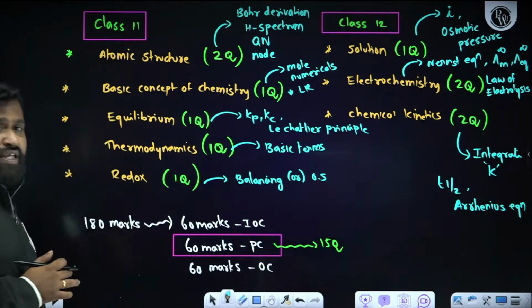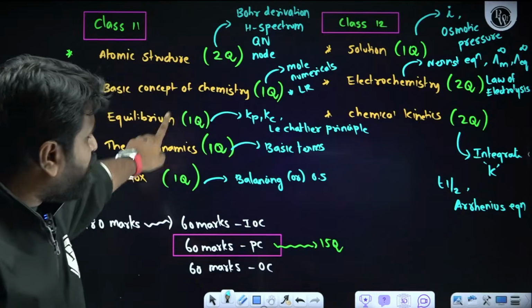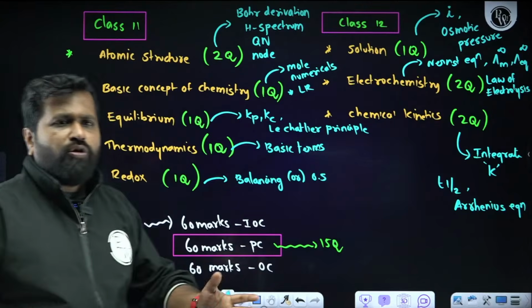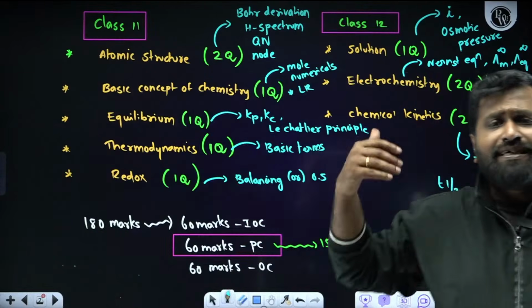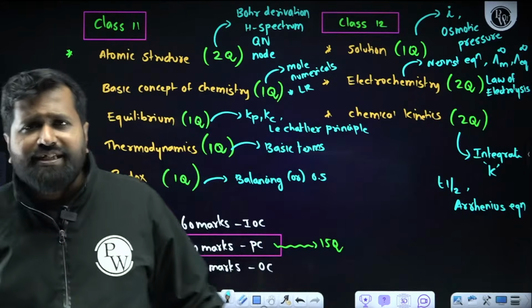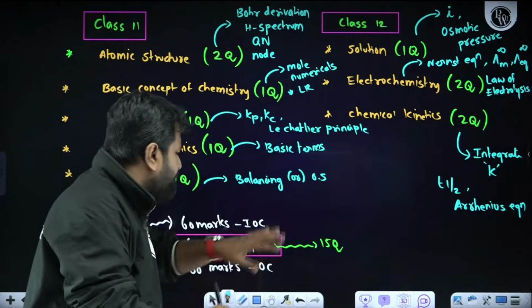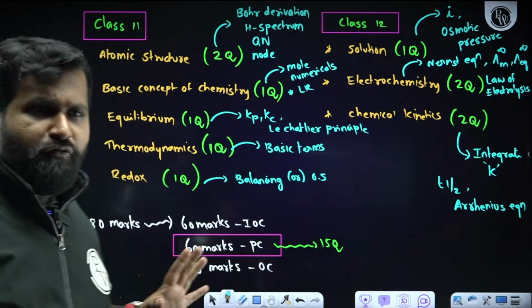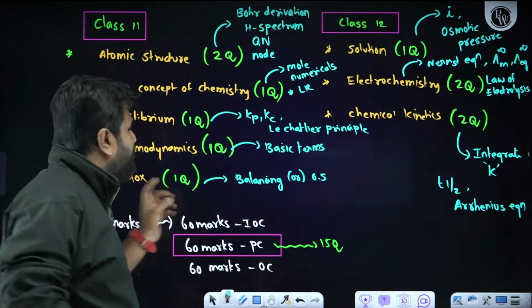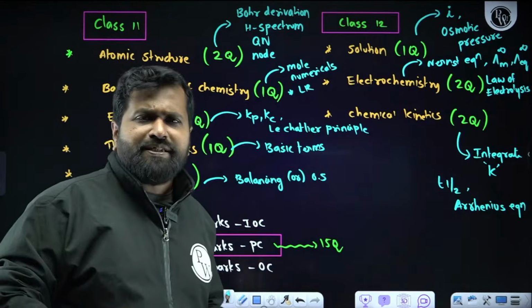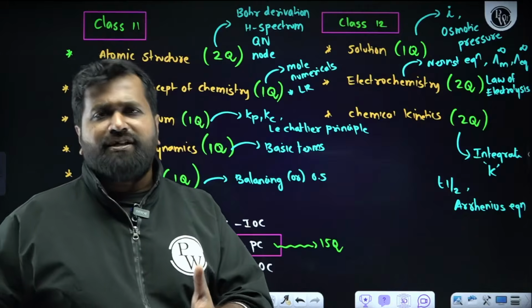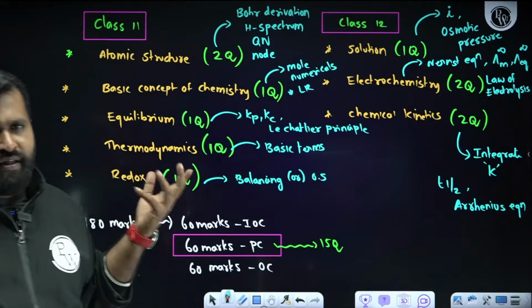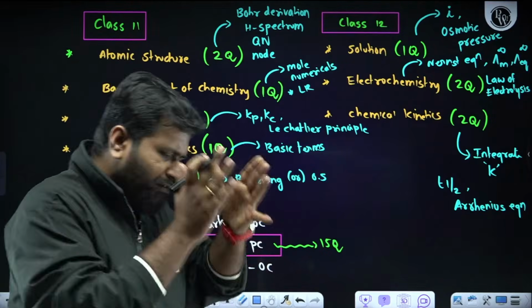Very simple chapter. See, whatever number of questions I have given here is the minimum, short minimum questions. Who knows, the question paper setter may ask high-level questions also. There is a possibility. Whatever questions I mentioned here are the minimum number of questions. What is the minimum number of questions I can expect in redox? One question. But if the question paper is easy, honestly, the chemistry paper will be easy, my dear students, so you can automatically expect 2 to 3 questions also. Who knows? But let us imagine the paper will be tough, the first paper.